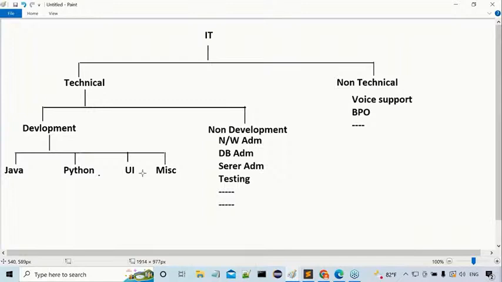Next, if we observe the Java side, what do we have to learn on the Java side? I'm going to give clarity. It will be core Java. Observe carefully, this is the stack we are having. At the Java side we have core Java, then advanced Java. Understand it clearly. Then after that we have to go for some frameworks like Hibernate, and then what next?